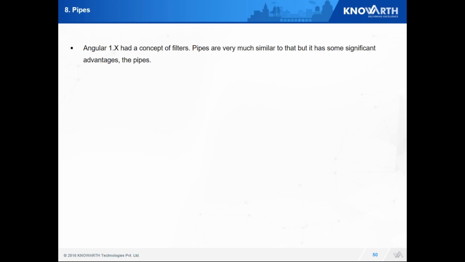Filters were something like if I wanted to have a search, or convert some date format to another format, or convert some currencies to others. Angular 2 revamped it and added pipes. Pipes can have various functionalities like you can have a custom filter, you can modify values.